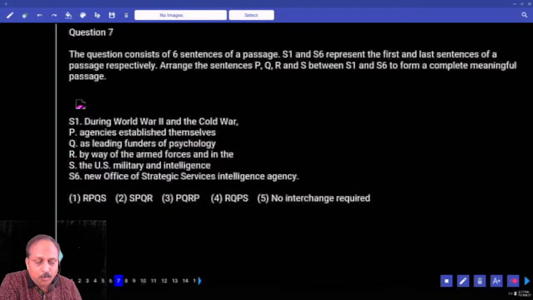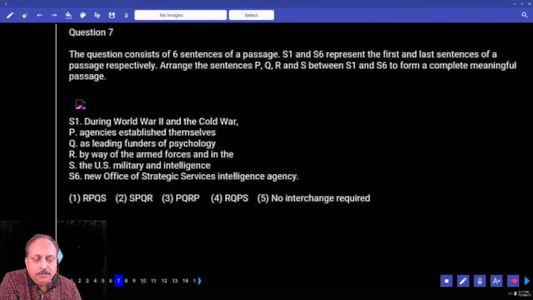Again, I would like to add, provided you're good at contextual awareness and exposed to the language, that matters a lot. We'll go to the next one. This is a little tricky. During World War II and the Cold War, agencies established. Can you use agencies established? Perhaps. So you have to go further down. As leading funders, you cannot.